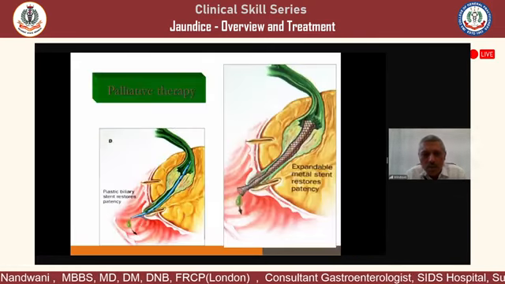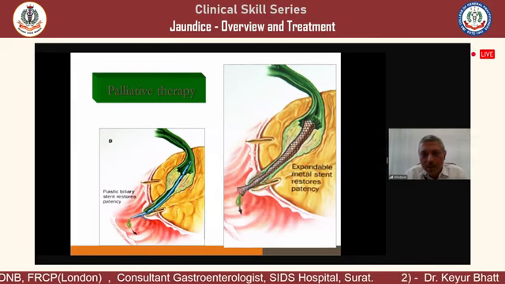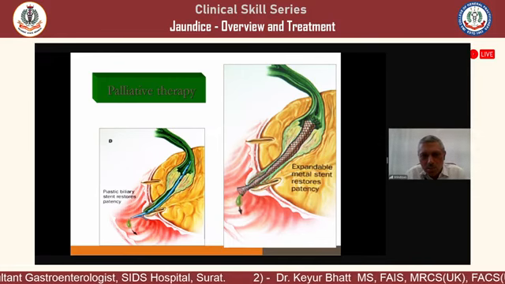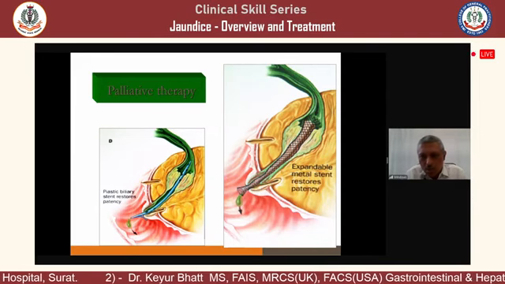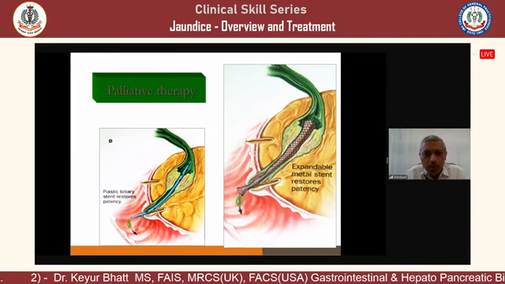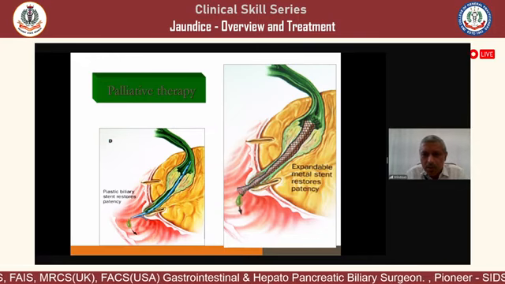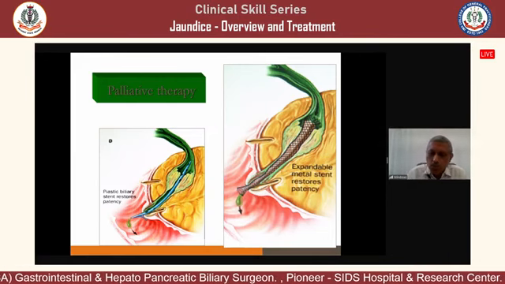So how do we do stenting? There are two types of stent. One is a plastic stent, and then we have a metal stent. The plastic stent on the left side is simple, a cheaper stent. The stent cost is around 2,000 rupees. A metal stent costs around 30,000 rupees. So cost is one factor, but in our patients we can do both, depending on the condition of that particular patient. So these are the two types of stenting.